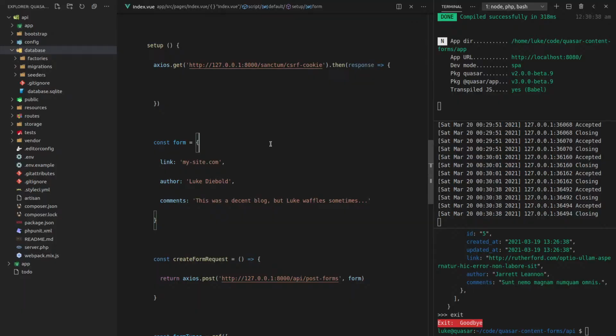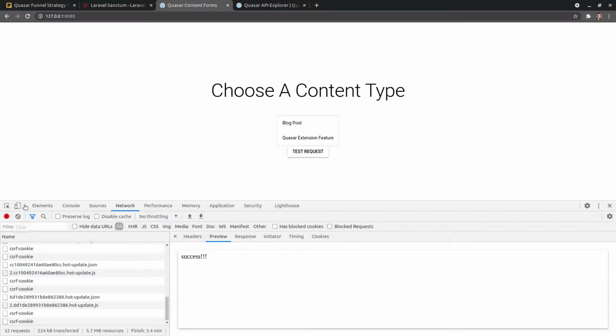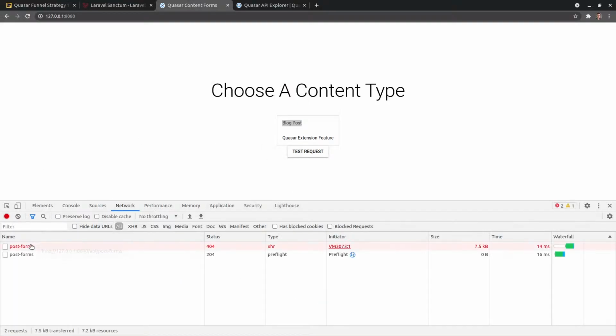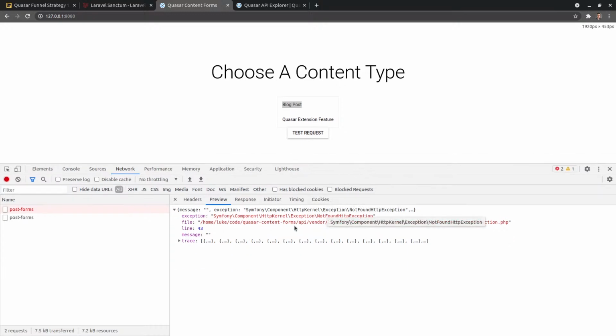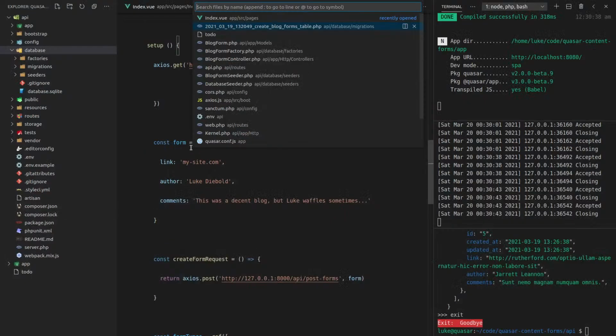All right, let's see if that actually works now. Let's run a test request. All right, we've run into an error, which is nice. Errors are fun because we get to deal with them. API/post forms. Apparently that doesn't exist.